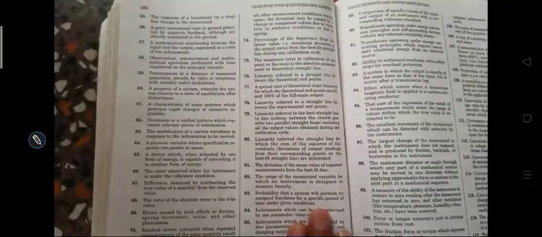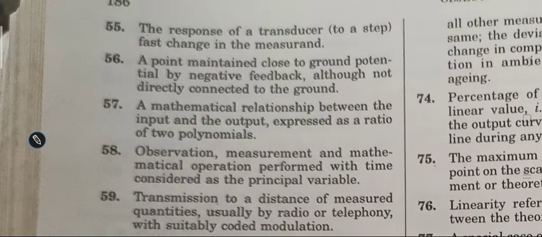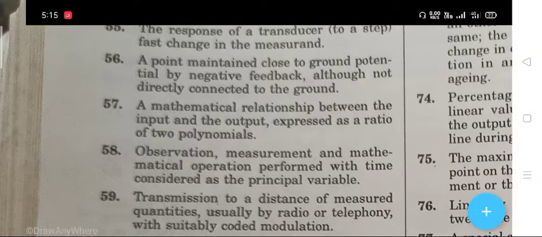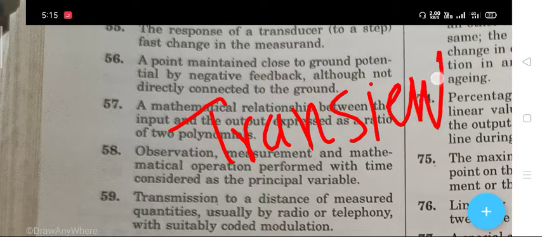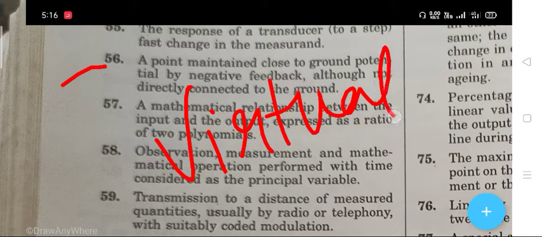The next question number 55 is that the response of a transducer to a step, a fast change in the measured. The right answer is transient response. The next question 56 is that a point maintained close to ground potential by negative feedback although not directly connected to the ground. The right answer is virtual ground.